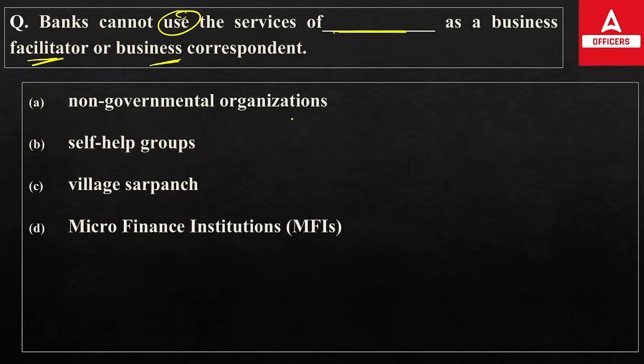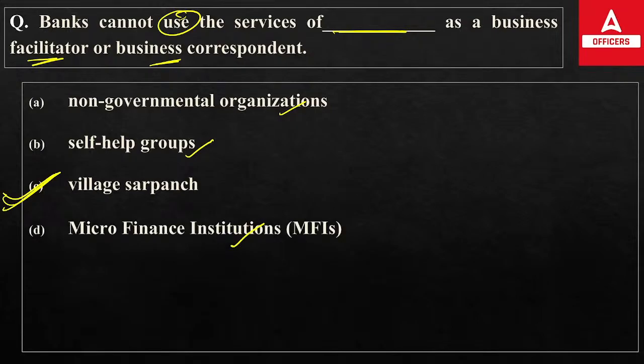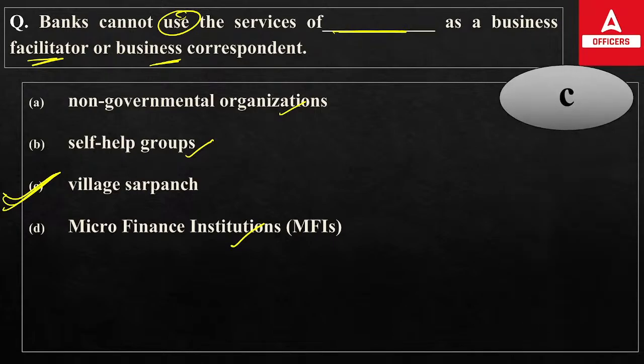So very obvious, the services of NGOs are okay, self-help groups are okay, microfinance institutions are okay, but not the village sarpanch. We have just discussed this question, like RBI has allowed which model to whom. RBI allowed providing services through NGOs, self-help groups, microfinance institutions, and civil society organizations, but not the village sarpanch. So the right answer will be option C. The banks are not allowed to use the services of the village sarpanch as their business facilitator or business correspondent. Okay, next.